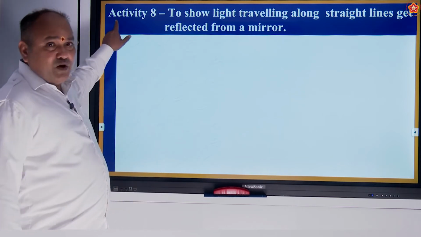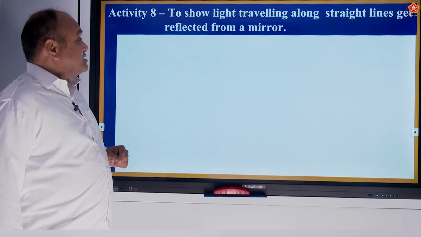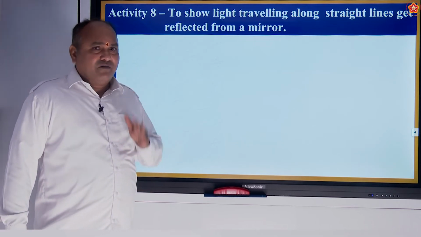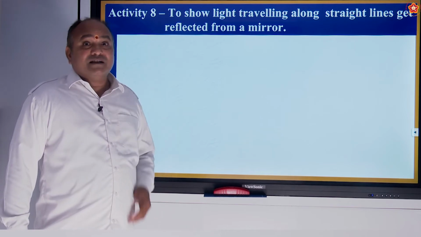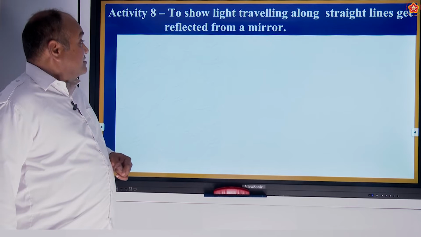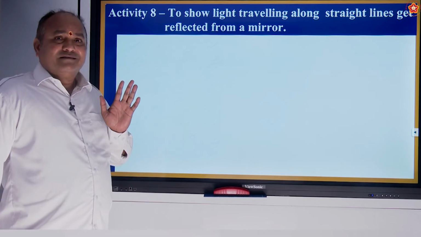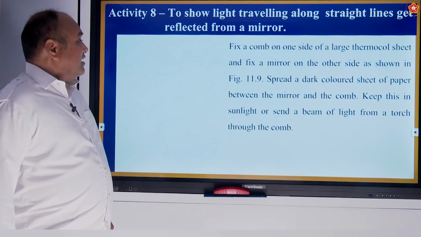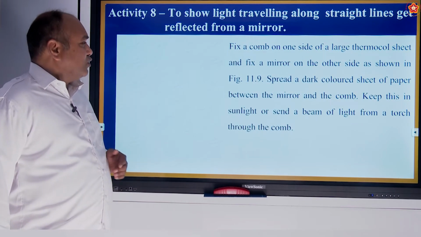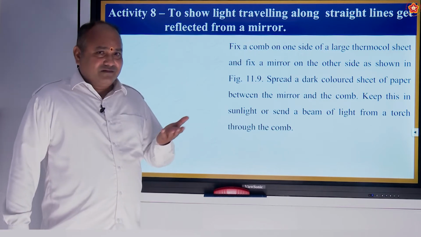Yeah. Now we go to activity number 8, to show that light traveling along straight lines gets reflected from a mirror. Naturally, light travels in a straight line. That's what we have learned in the previous lessons. So, that light falls on a mirror and gets reflected in straight lines. Fix a comb on one side of a large thermocol sheet. You know thermocol sheet? Okay, that white one.